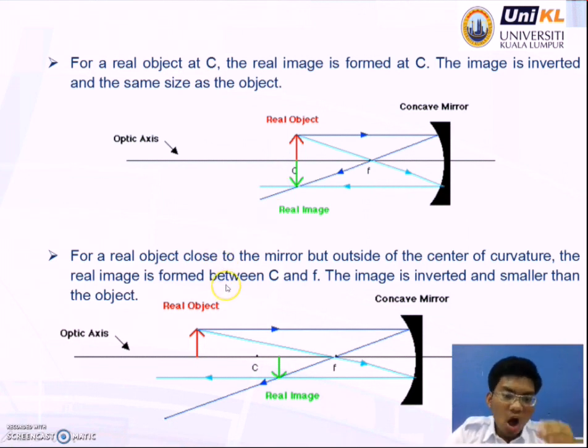The next situation is for a real object far from the mirror, outside of the center of curvature. The real image is formed between C and F. The image is inverted and smaller than the object. So that means the real object is bigger than the real image.